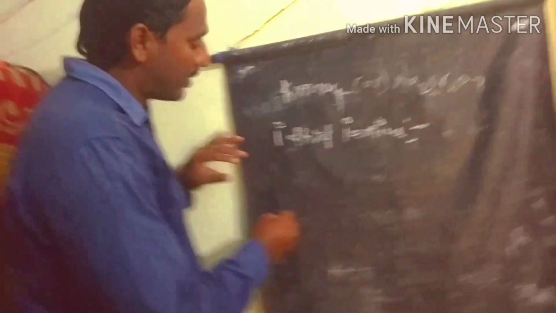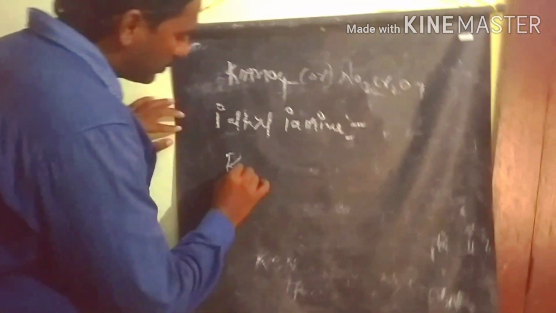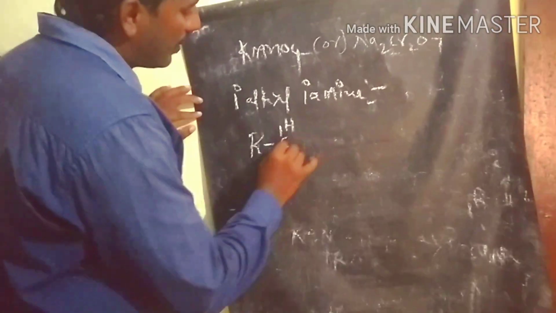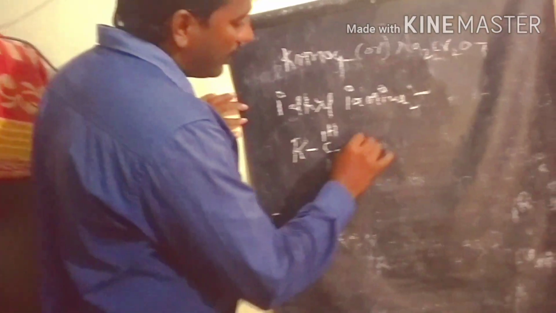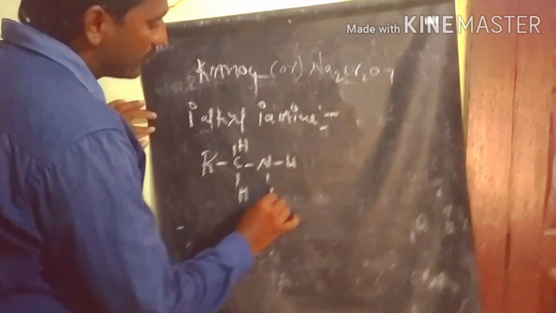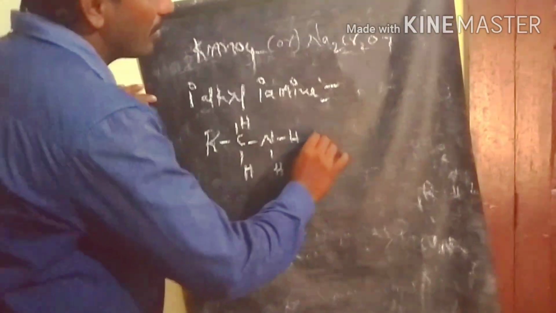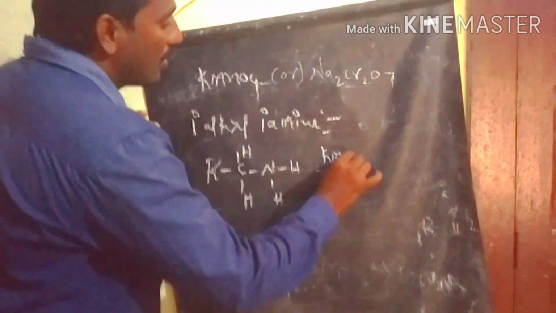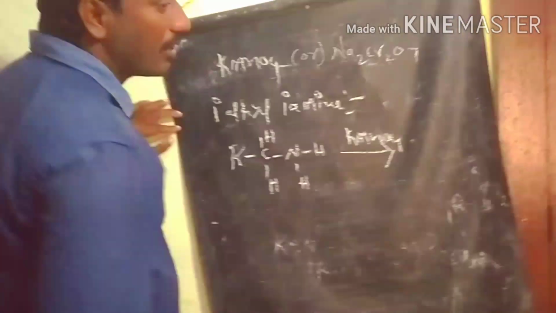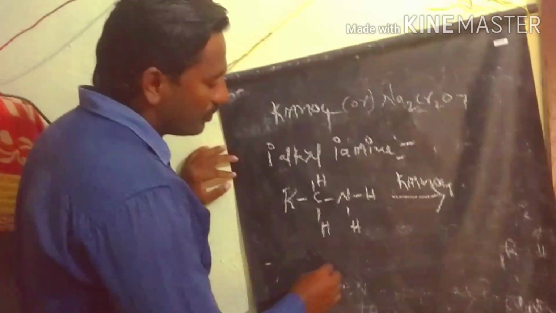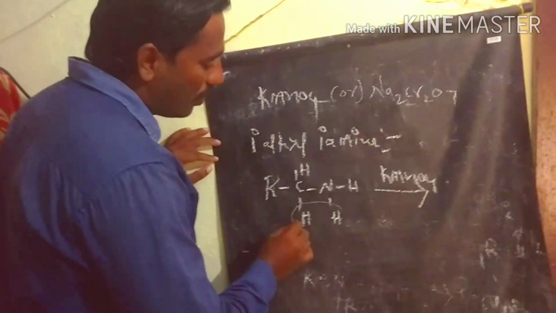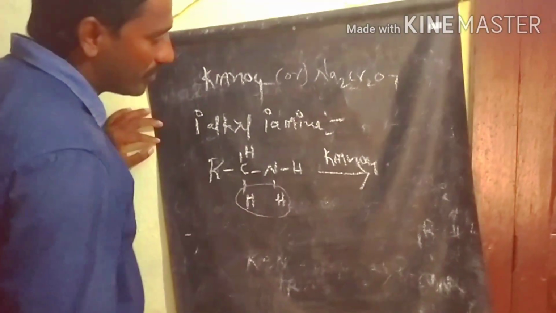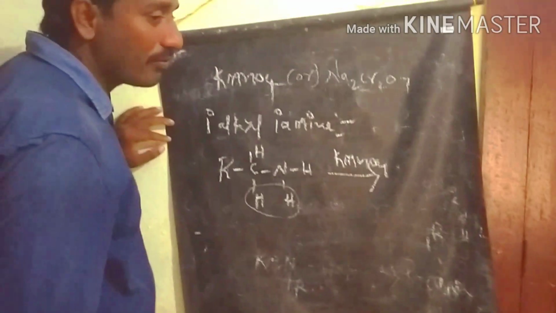First of all we take a simple example. So this is the primary alkyl primary amine, involved in the oxidation process under KMnO4 conditions. In the first step, it loses a water molecule from the two hydrogens with the help of KMnO4.